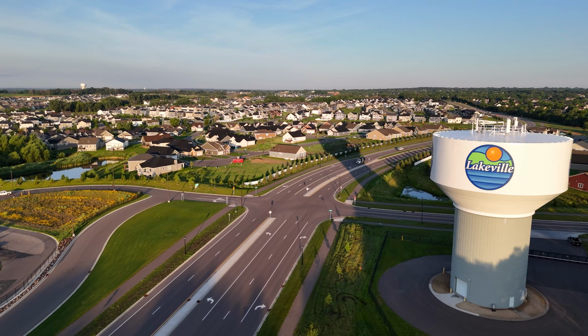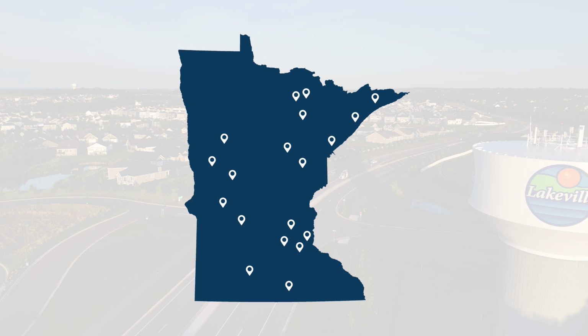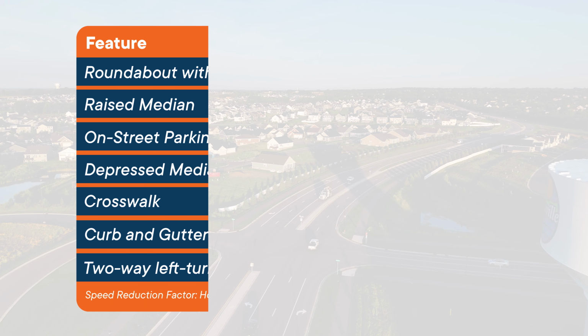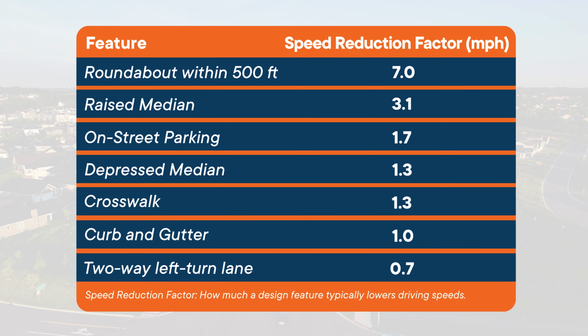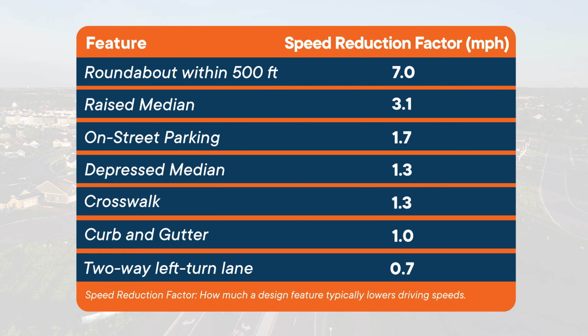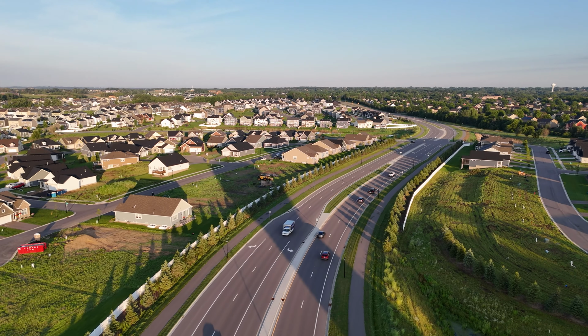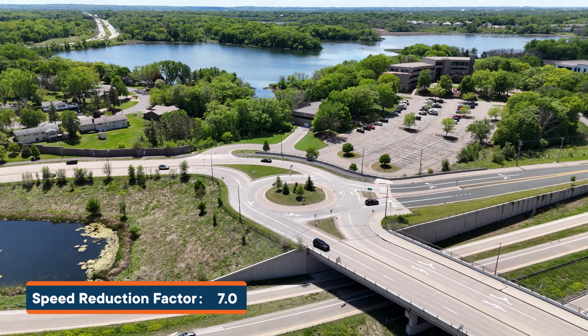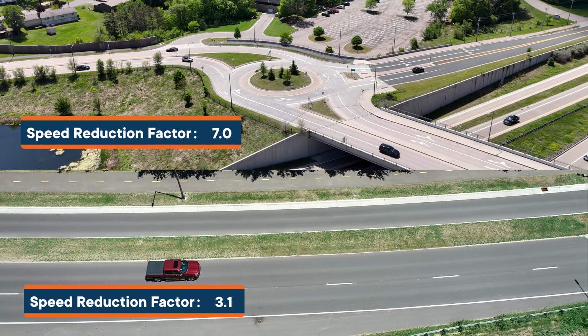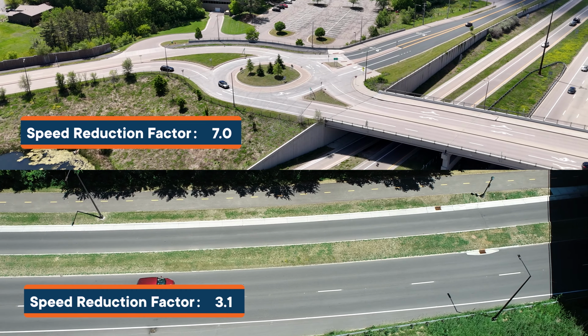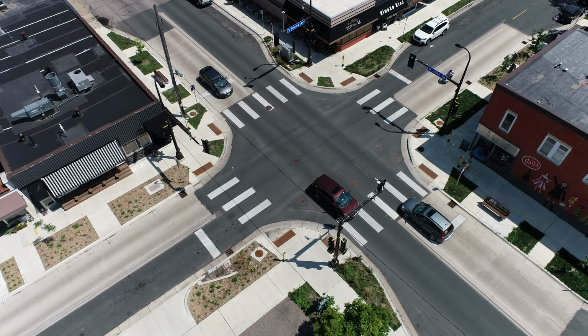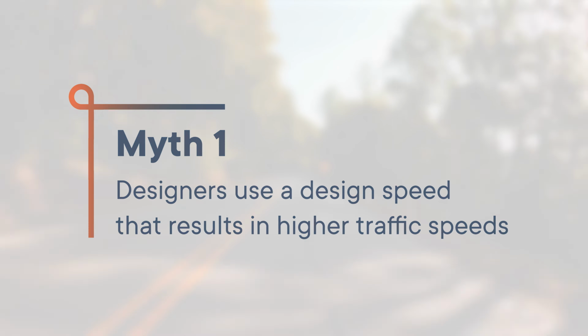A recent study looked at 19 locations around Minnesota to see how drivers adjust their speeds based on changes in the posted speed limit and other contextual factors related to the roadway environment. Some of the largest speed reductions occurred as drivers encountered roundabouts and raised medians. So, what works best to influence drivers' choice of speeds? Let's look at some common misconceptions surrounding road design and speed.